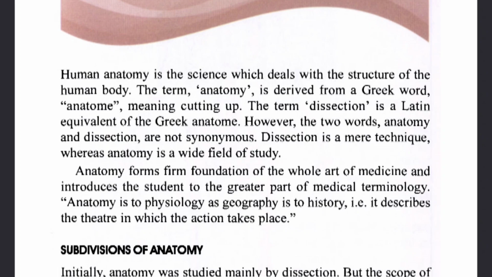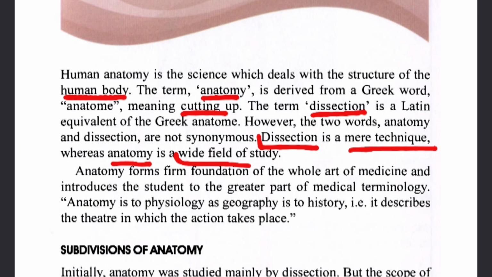As we know, human anatomy is the science that deals with the structures of the human body. There are two terms: one is anatomy and the other is dissection. They are often treated as equivalents, but anatomy is a Greek word that means cutting up, while dissection is a different thing. Dissection is a mere technique which we use to study anatomy, but anatomy is a wide field. It is basically a subject, so you cannot say it is totally equivalent.